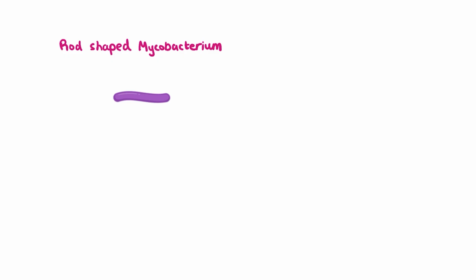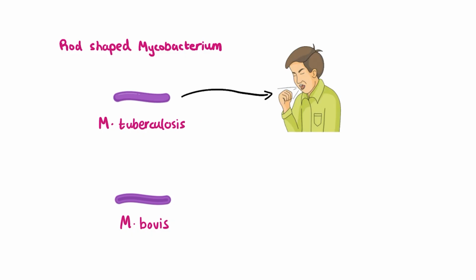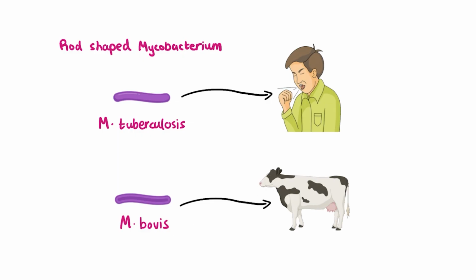Now, the causative agents of TB are rod-shaped bacteria of the genus Mycobacterium, specifically Mycobacterium tuberculosis and Mycobacterium bovis. The Mycobacterium tuberculosis usually causes TB in humans, while Mycobacterium bovis is usually the causative agent of TB in cattle. The word bovis comes from bovine, which means cow.